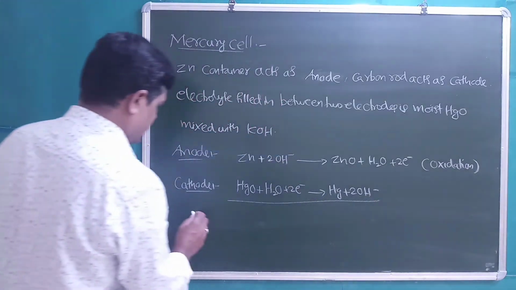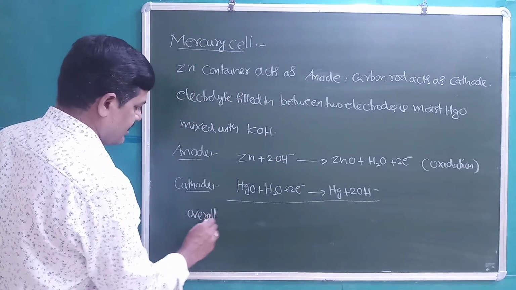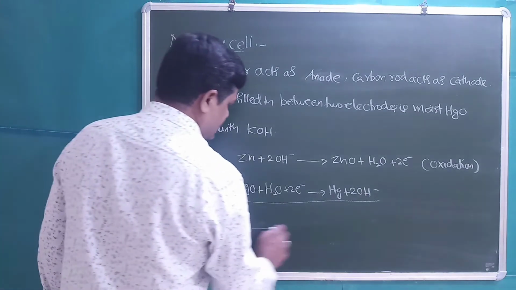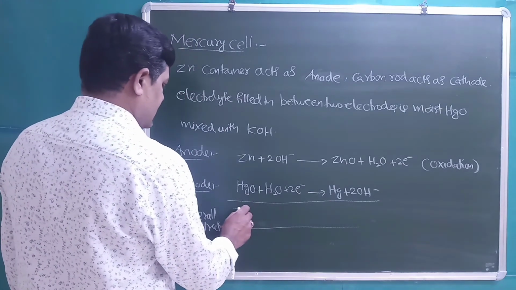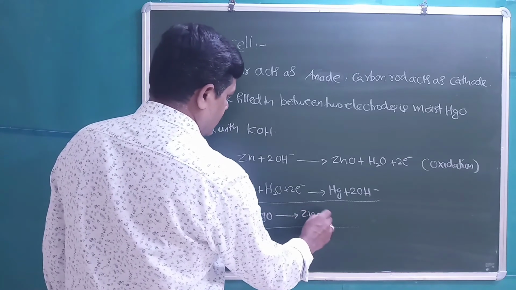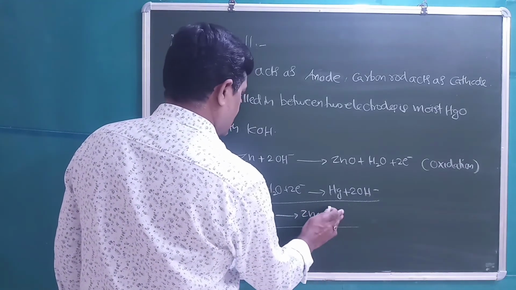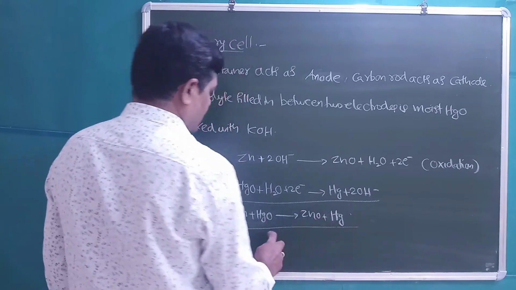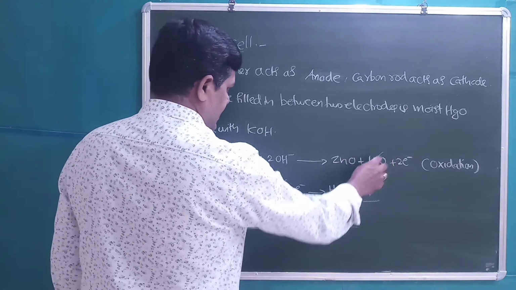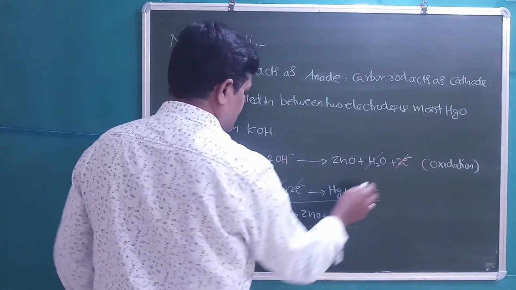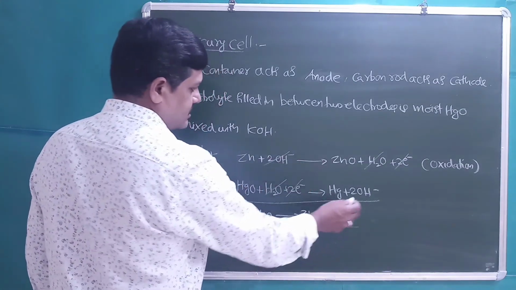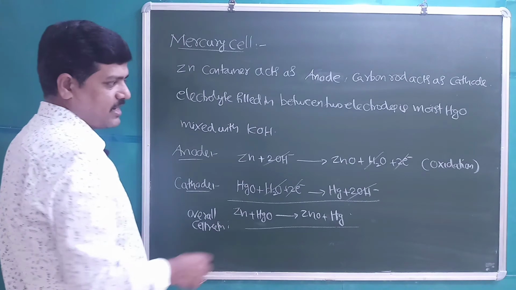Overall cell reaction, we write by adding these two equations: Zn plus HgO gives ZnO plus Hg. When we add these two equations, H2O gets cancelled, the 2 electrons on opposite sides get cancelled, and 2OH- get cancelled.